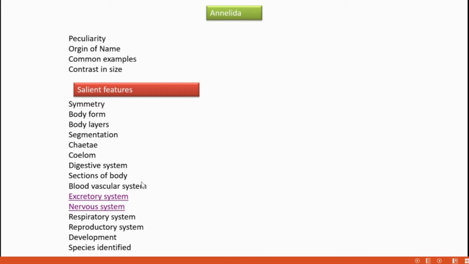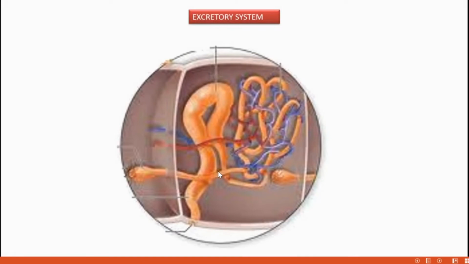Then the blood vascular system is closed. Closed means blood circulation happens through blood vessels. Excretory organs. Excretory organs are composed of metamerically arranged organs. Metamerically arranged means in each segment these excretory organs are present. They are called nephridia. And we are going to see which are the parts.